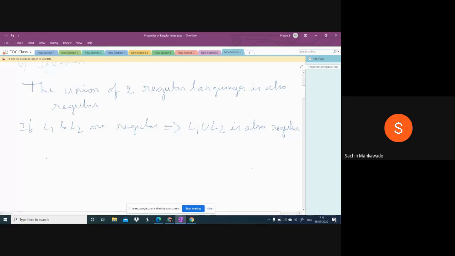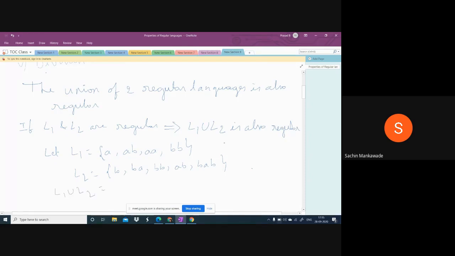Suppose L1 equal to A, AB, AA, BB, and L2 equal to B, BA, BB, AB, BAB. Suppose these are the strings. Then what will be L1 union L2?